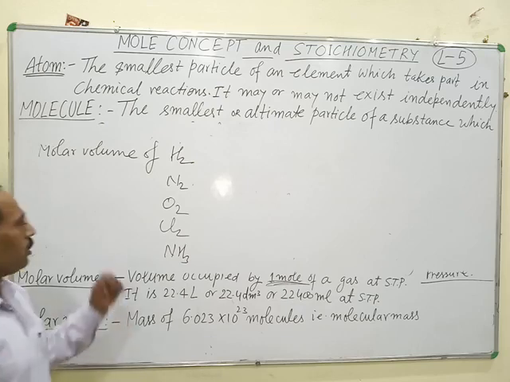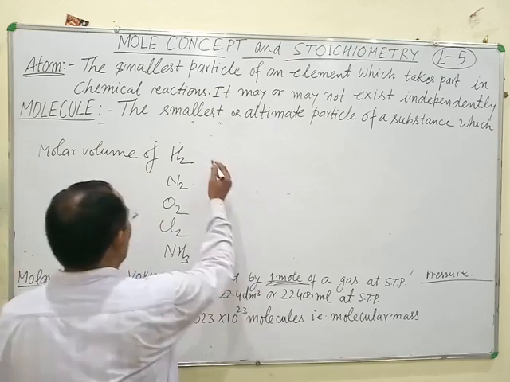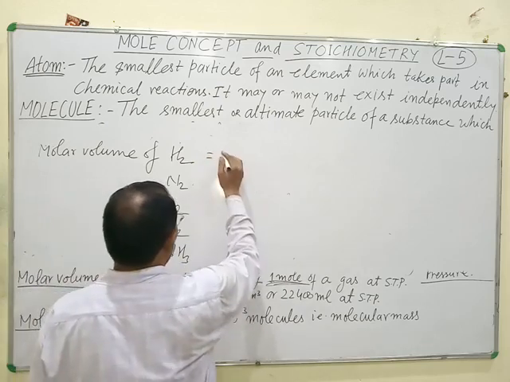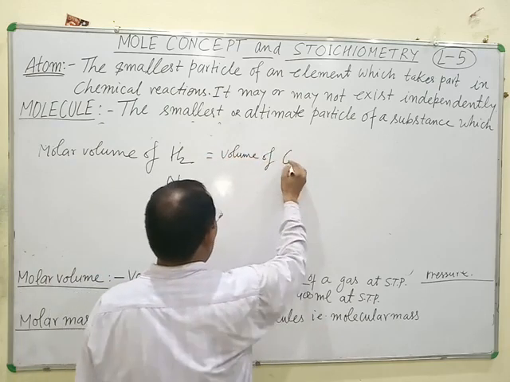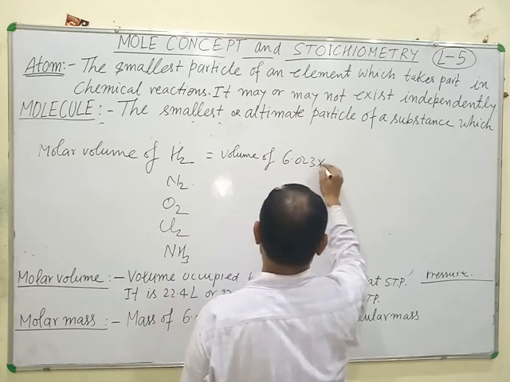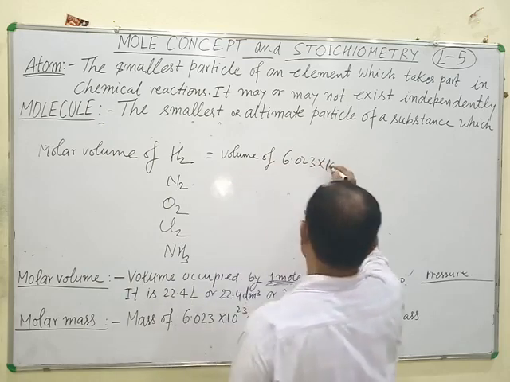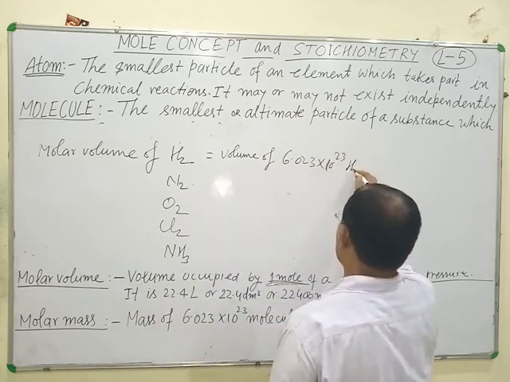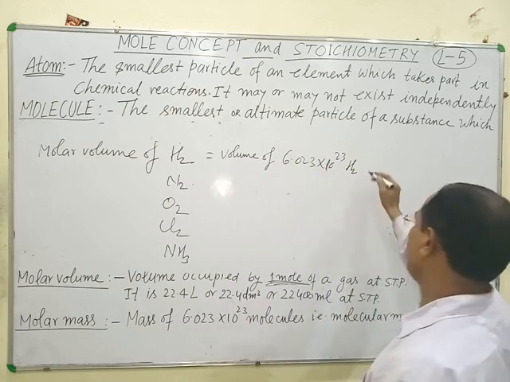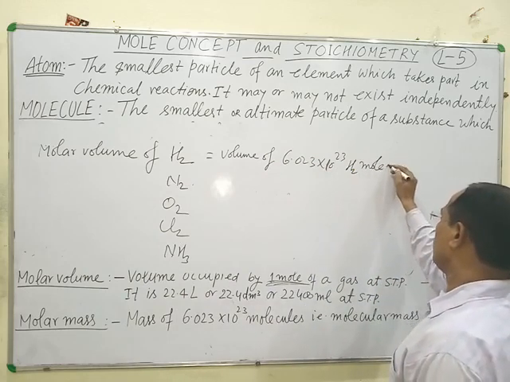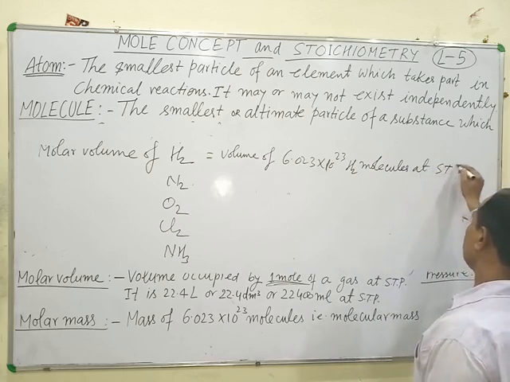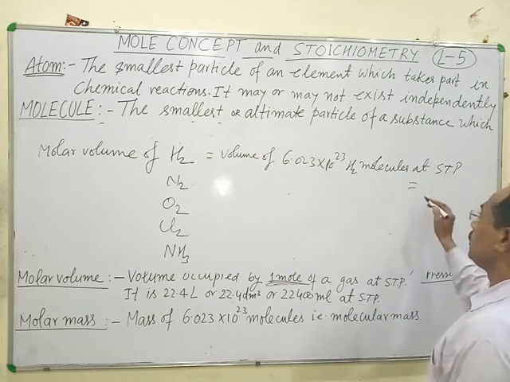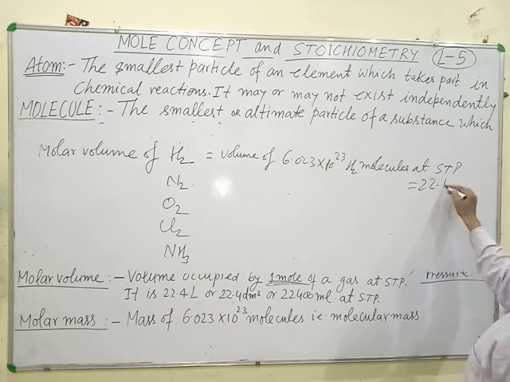Molar volume of hydrogen means the volume of 6.023 into 10 power 23 H2 molecules at STP, and this is equal to 22.4 liter.